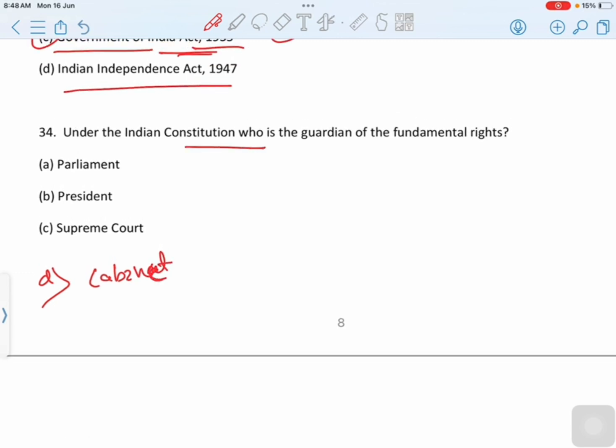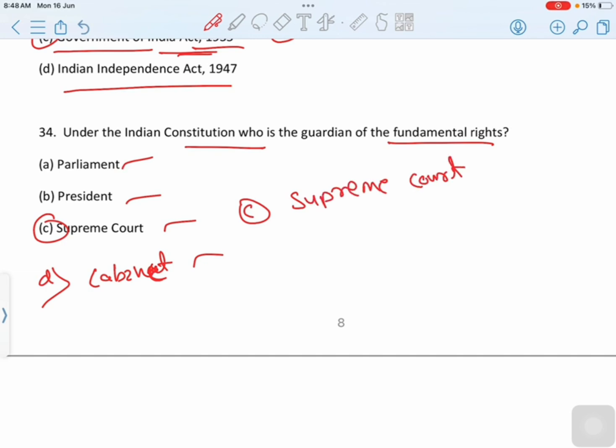Under the Indian Constitution, who is the guardian of the fundamental rights? First option is Parliament, second option is President, third option is Supreme Court, last option is Cabinet. Then correct option is option C, Supreme Court.